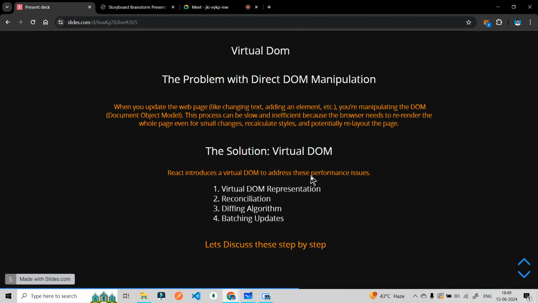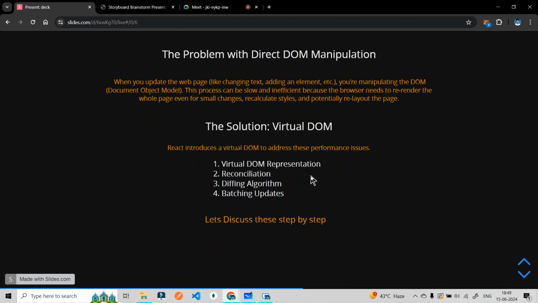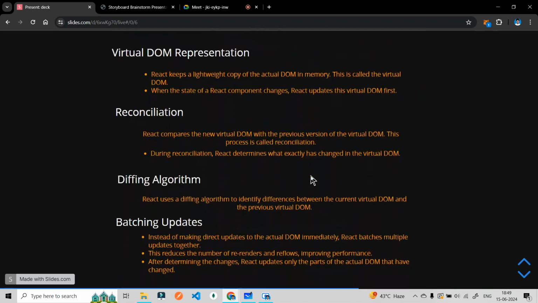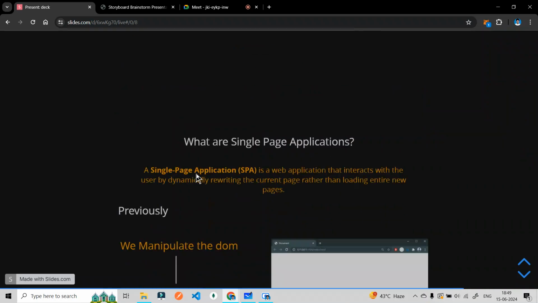The document dot getElementById, dot createElement, all those things. Now we don't have to do all those things. React will create its own DOM tree, and then it will update the DOM tree. We don't have to do anything. This is the summary.